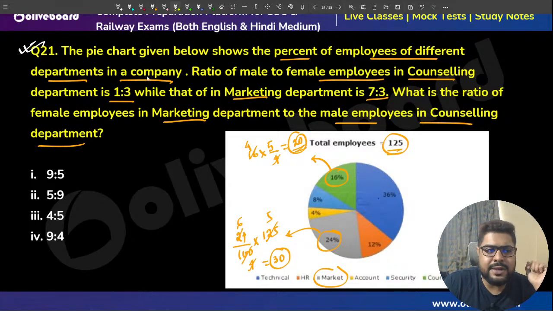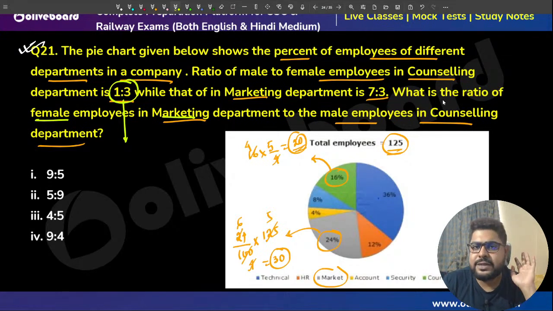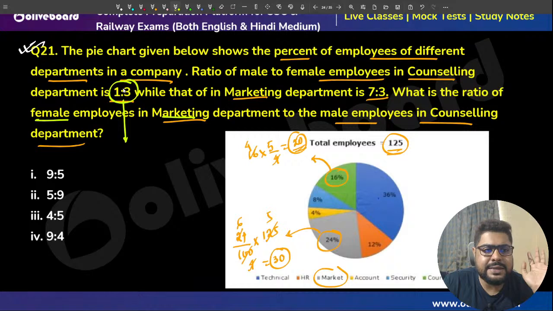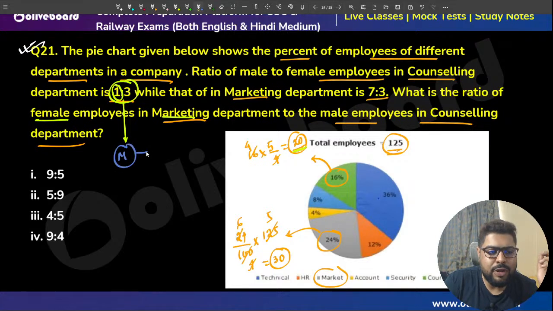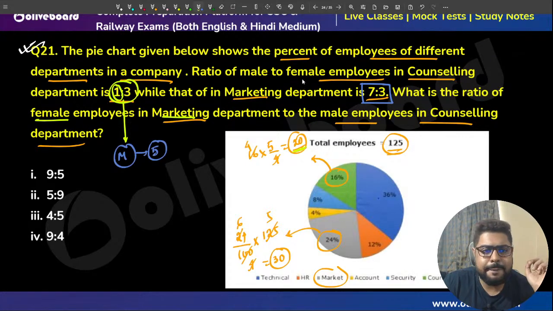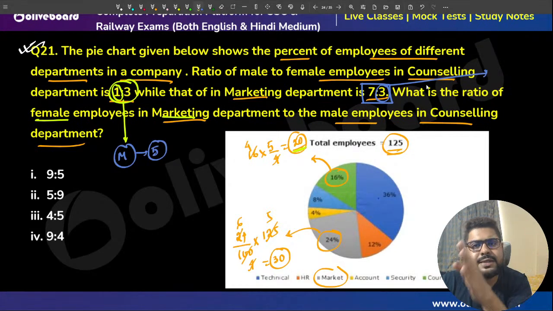The ratio of male to female in counseling is 1:3, and they are asking the ratio of females in marketing and males in counseling. So male is one part out of 4 parts. 1:3 in 20, so just divide and you will get the male, that is 5 employees. And 7:3 out of 30: male is 7, female is 3. So 10 parts is 30, 1 part is 3, 3 parts is 9.